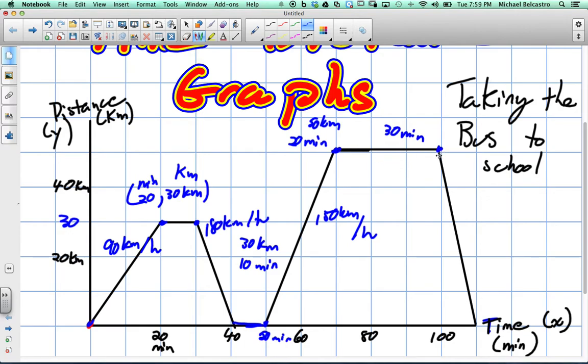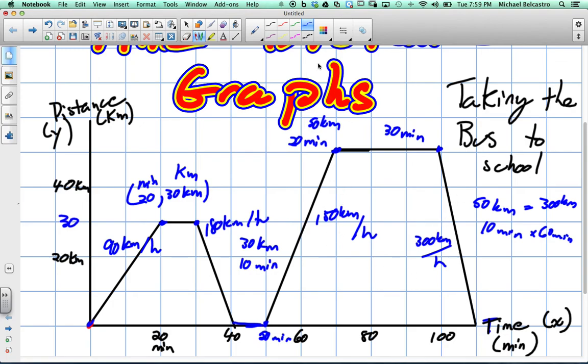And then he does the ultimate. He travels 50 kilometers back home over the course of 10 minutes. Okay? We got to multiply by 6, right? To make this 60 minutes. Which would make this, if we multiply by 6, 300 kilometers. So he travels at 300 kilometers an hour to get home. He really wanted to be home. Maybe it's just Superman. Maybe this was Superman going to school, and this makes sense.